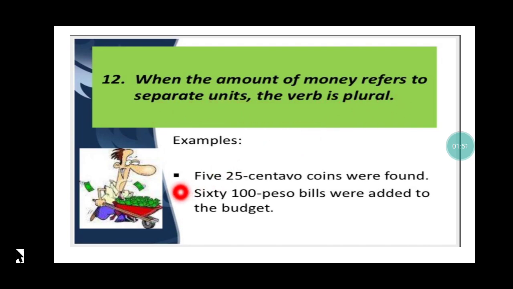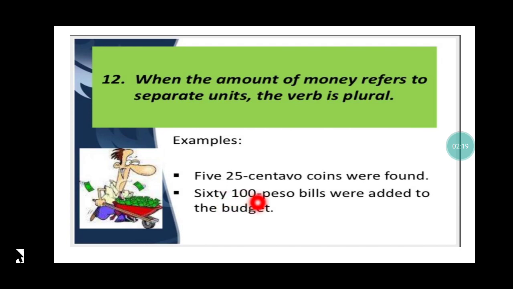What does it mean? See, 5 25-centavo coins were found. 25 centavo means plural, but I'm saying 5 25-centavo coins were found. So 5 different coins were found, no? So here we are talking about 5 25-centavo coins. That means 5 different coins were found. Here I'm talking about money, but it is referring to separate entities, and that's why it becomes plural.